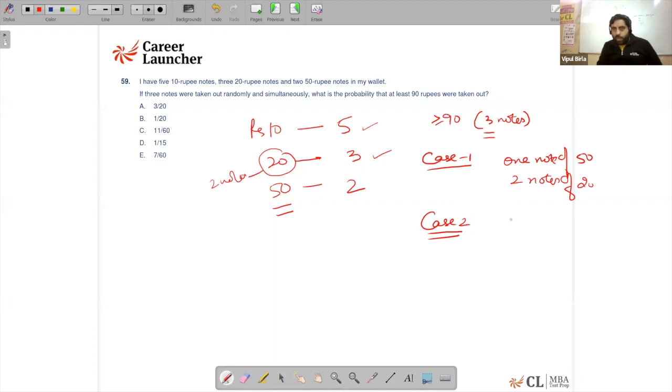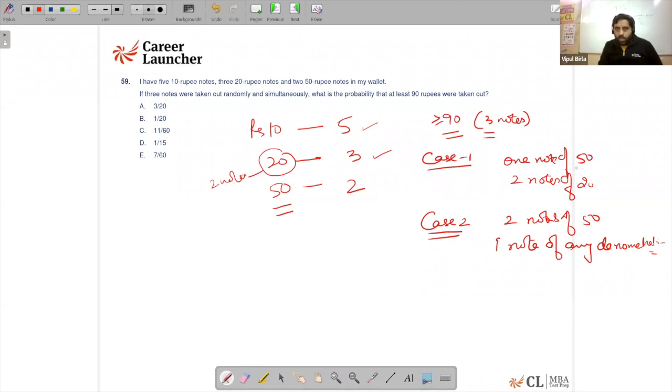Okay, case number 2, when I pick both 2 notes of 50. So that makes it 100. That makes it 100, so that condition of 90 or more is already satisfied. So now the third note can be of any denomination. So one note of any denomination, because I know I will be able to get a value which is more than 90. Okay, so these are the 2 cases.